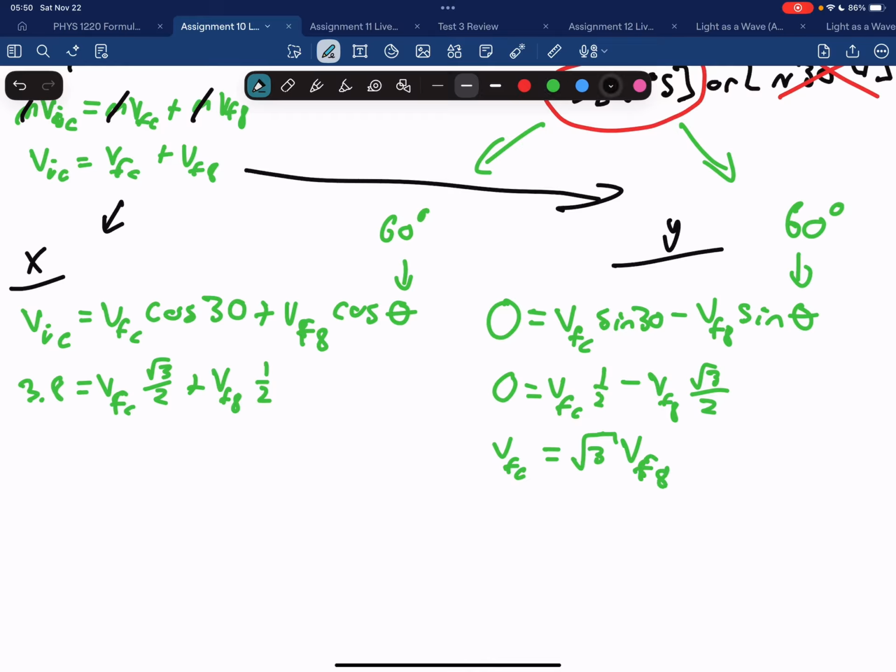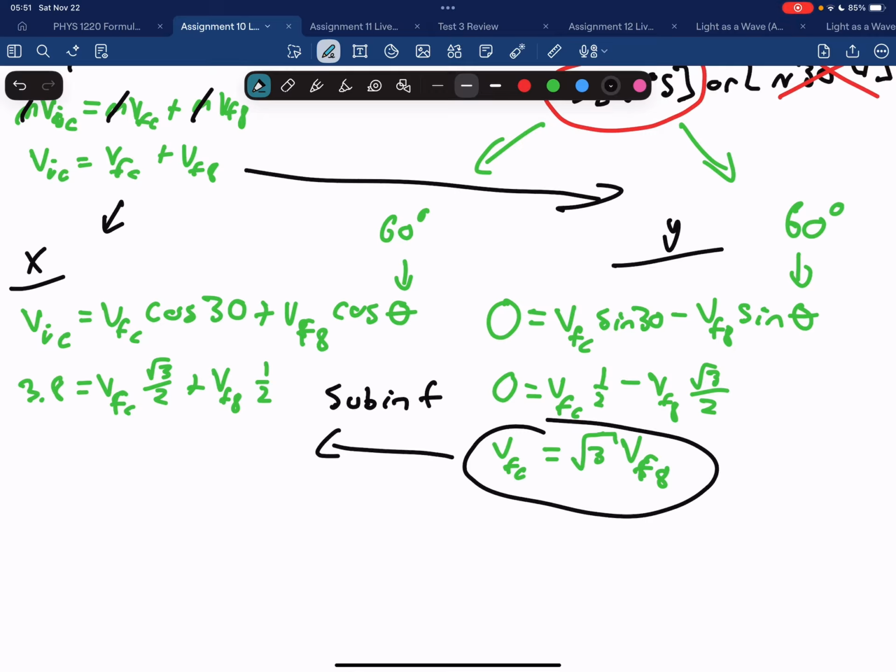I'm going to take this and sub in for VFC. And that gives me 3.8 equals, now I'm subbing in for VFC, so I get square root of 3 VF8 times the square root of 3 over 2 plus VF8 times 1/2.